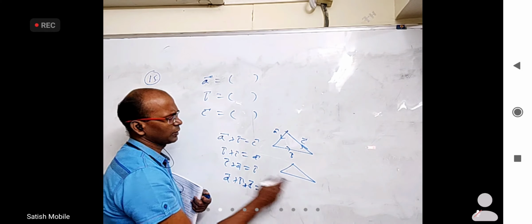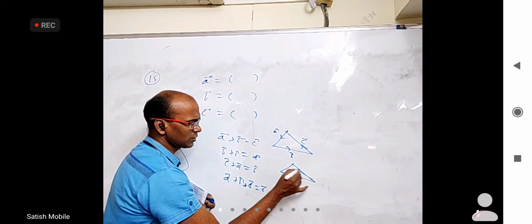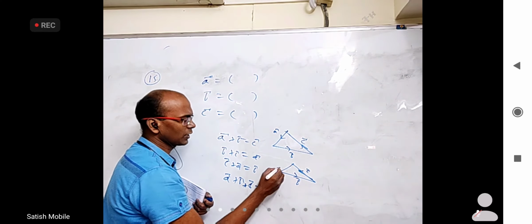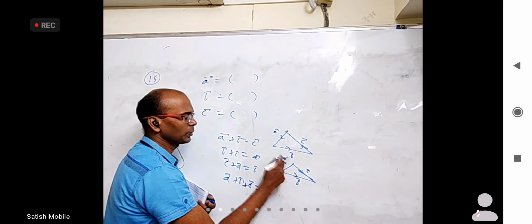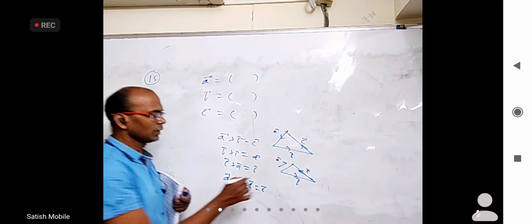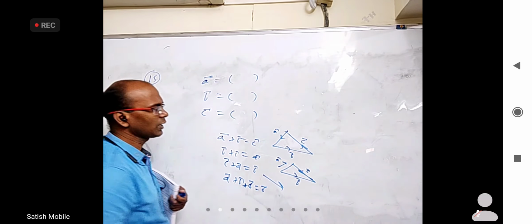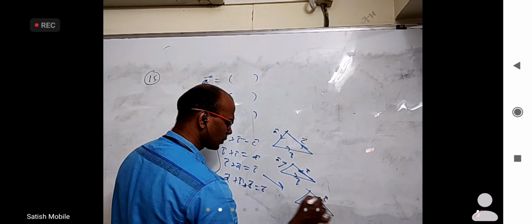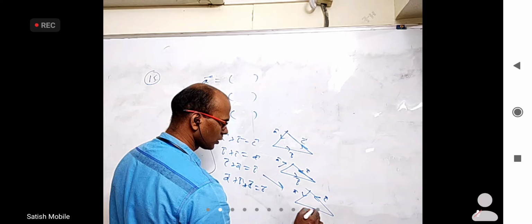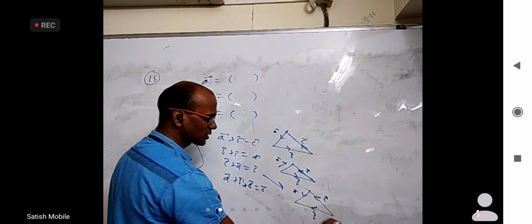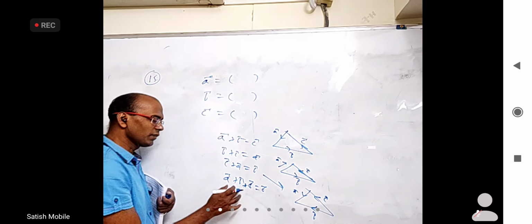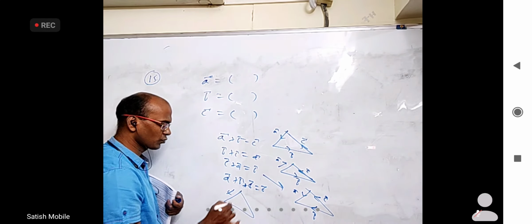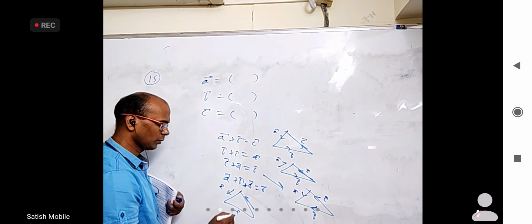Let us say B bar is like this, C bar is like this. A bar will be like this because B plus C is this way. If it is C plus A equal to B, then B should be reversed. This is C bar and this is A bar and this is B bar, because this plus this is always this vector. If it is this, it means they are in a closed form, like this: A bar, B bar, C bar.